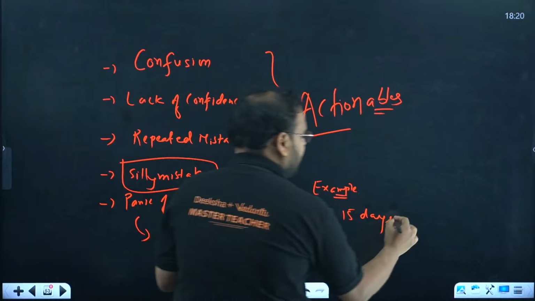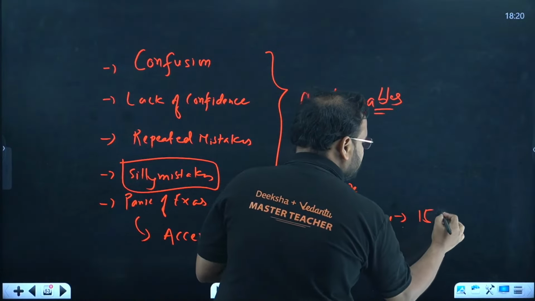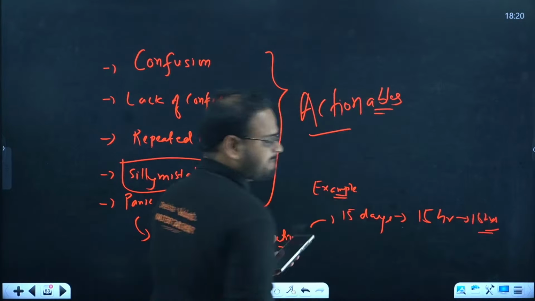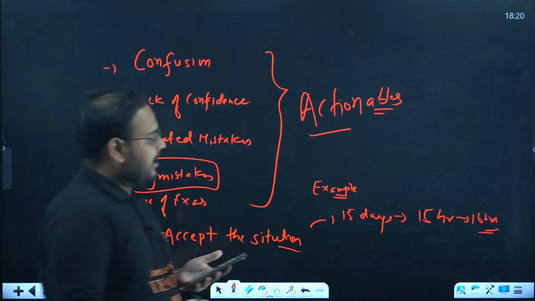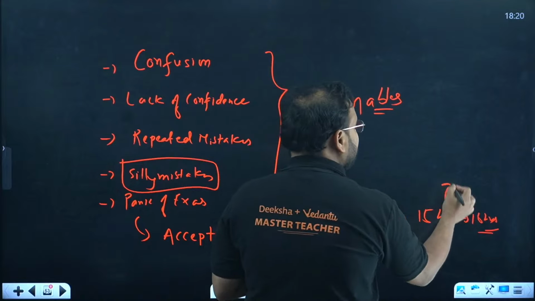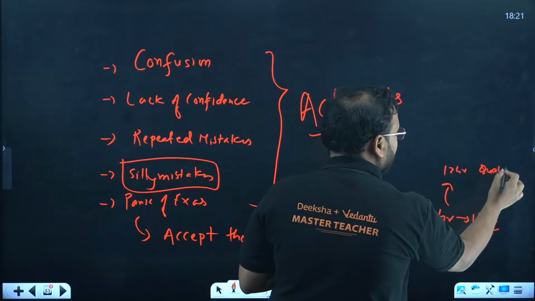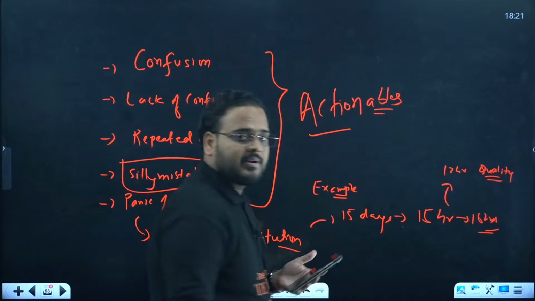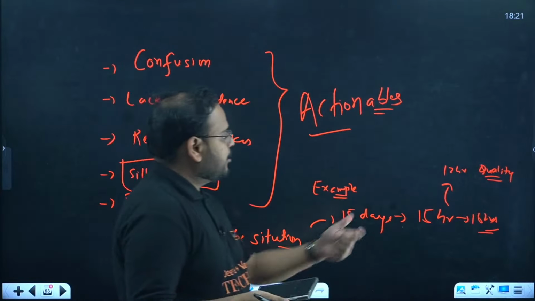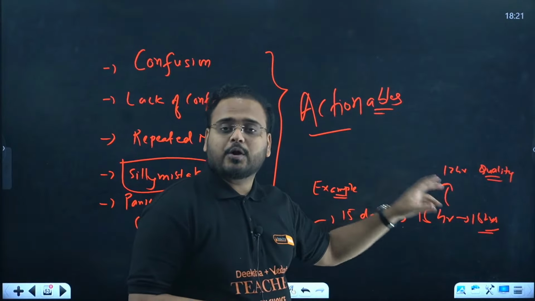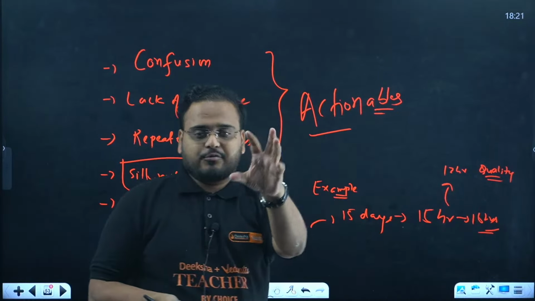15 days I have, I'll divide each day into a 15 to 16 hour session. I can study this much. Out of 16 hours, I'll conclude at least 12 hours of quality classes, quality study time. You can do that. Plan your day before. What do you want to study tomorrow? So I have 12 hours to study.